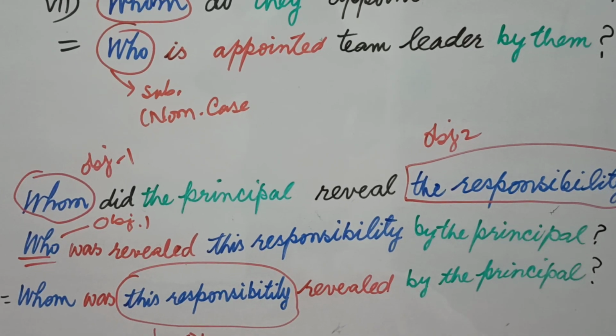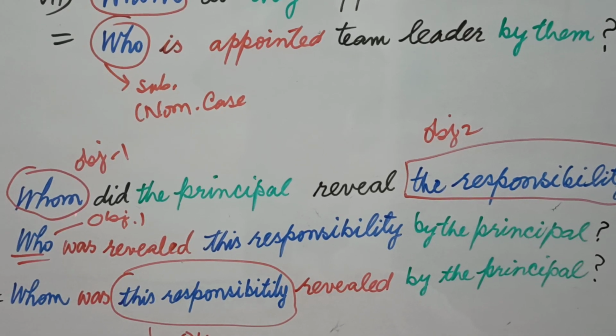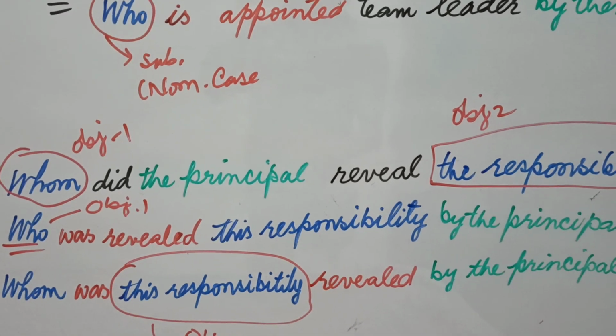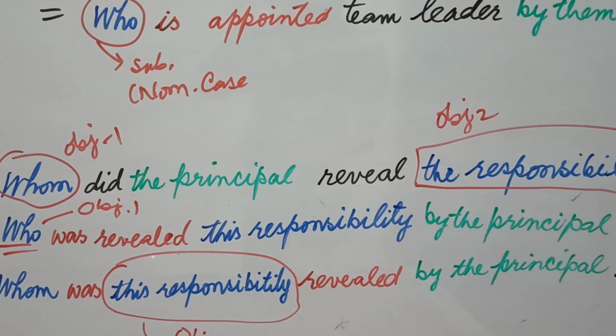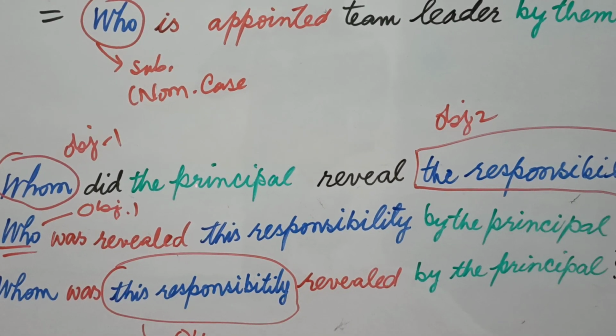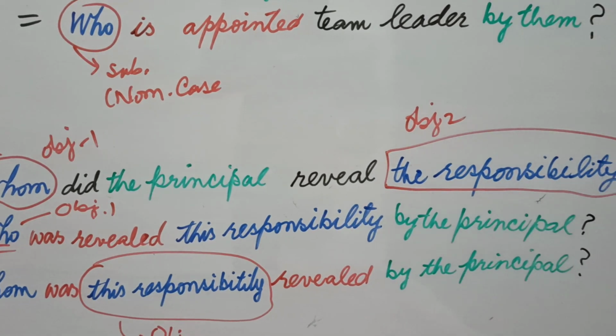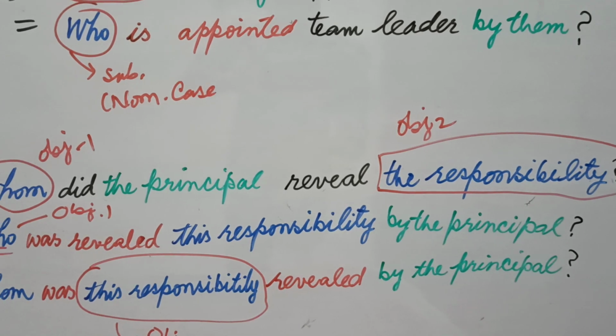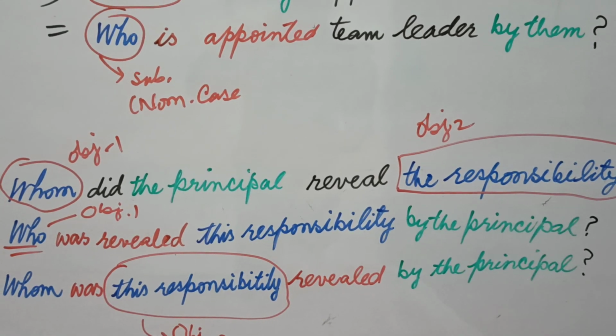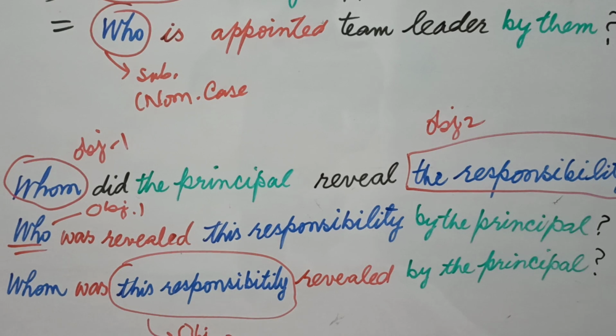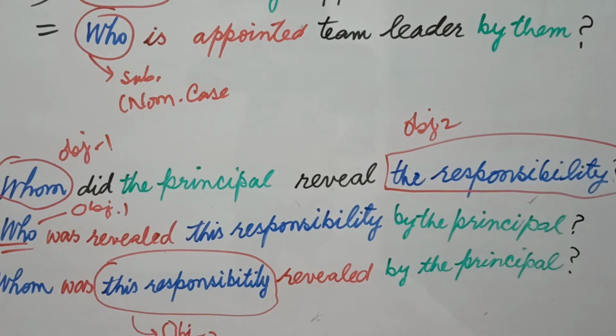In this way, our answer is who is changed into whom. Who was, third form of reveal, revealed. Who was revealed, because principal will go in the end. Who was revealed, and the responsibility, the second object will remain as it is as the rest part of the sentence. Who was revealed this responsibility by the principal.